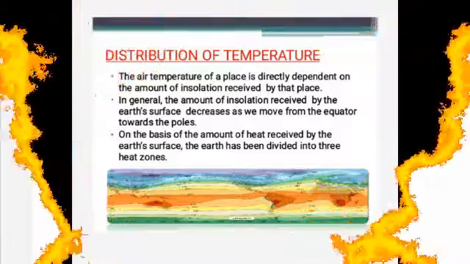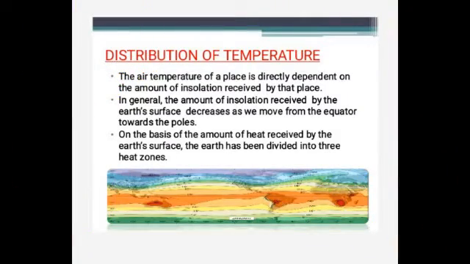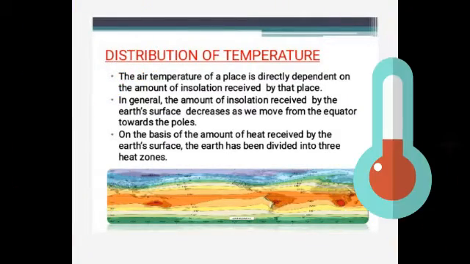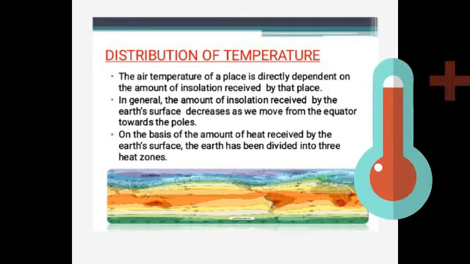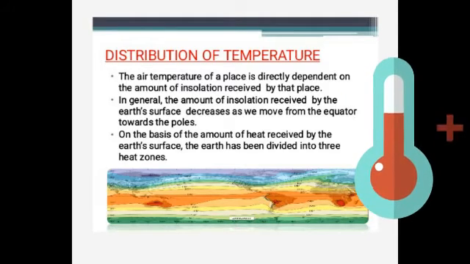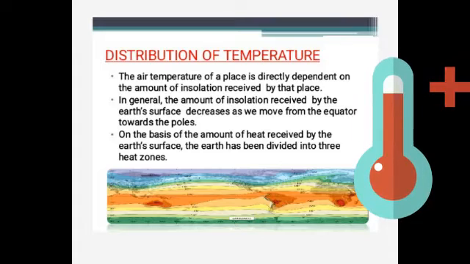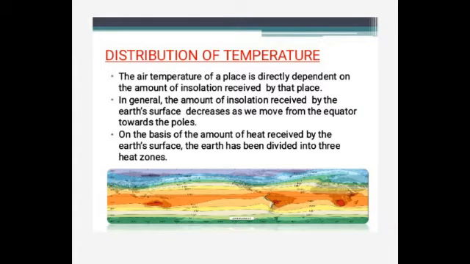Okay. So the next one is about the distribution of temperature. The air temperature of a place is directly dependent on the amount of insolation received by that place. In general, the amount of insolation received decreases as we move from the equator towards the poles. This you all know before itself. On the basis of the amount of heat received by the Earth's surface, the Earth has been divided into 3 heat zones which we have seen earlier.